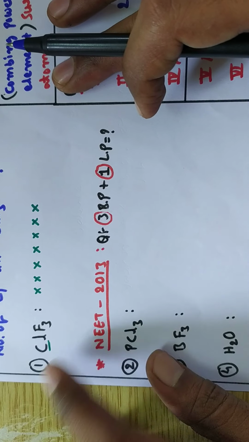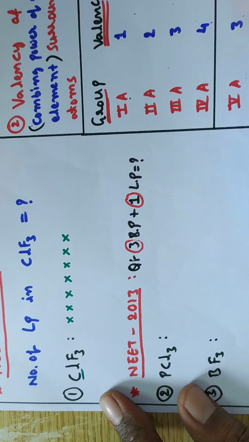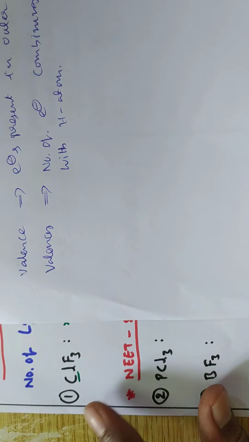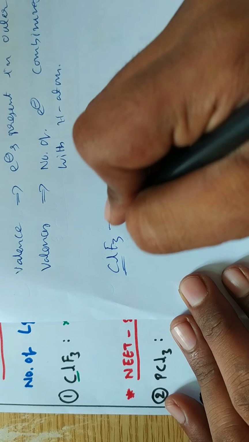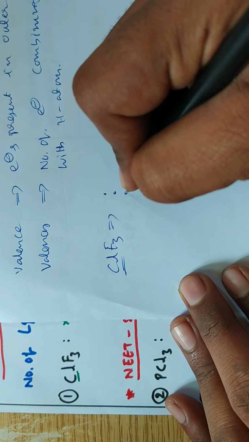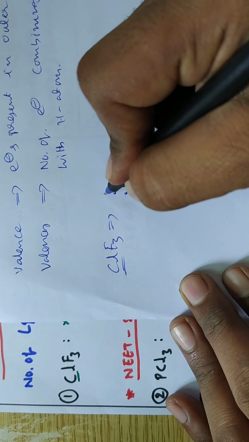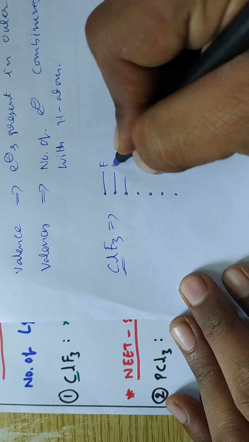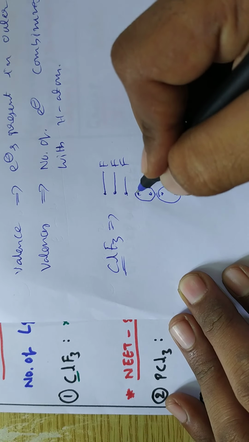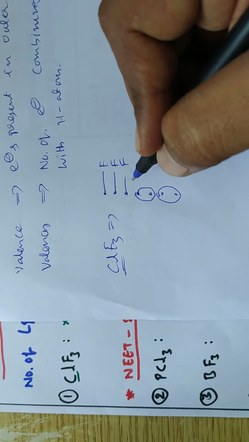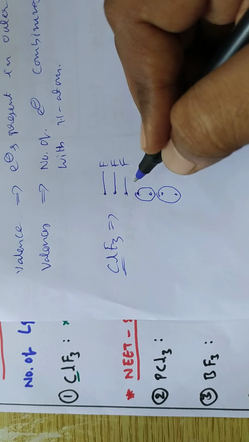First example, I am taking ClF3. He is asking the number of lone pairs in ClF3. How to calculate? In this chlorine, 7 electrons are there: 3, 4, 5, 6, 7. The monovalent atom is fluorine, and there are 3 fluorine atoms, like this I am writing. So the remaining are 2 lone pairs. But we know we can consider bond pairs and lone pairs in the hybridization, but not pi bonds. That we have to remember.